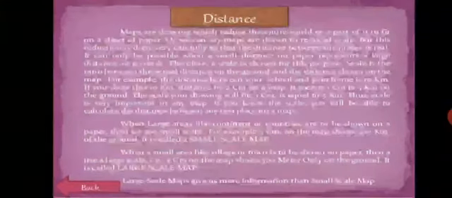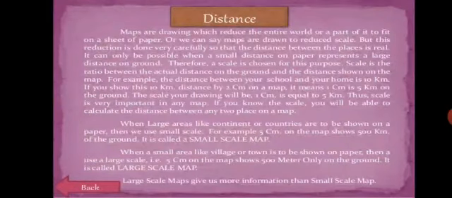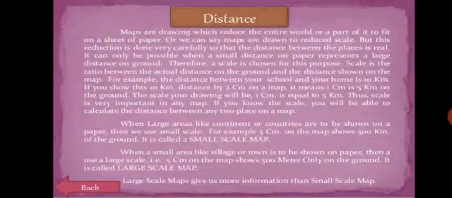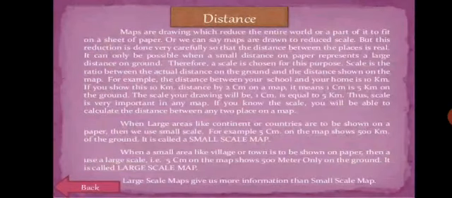Distance. Maps are drawn to reduce the entire world or a part of it to fit on a sheet of paper. Or we can say maps are drawn by reducing the scale, but this reduction is done very carefully so that the distance between the places is real. It can only be possible when a small distance on paper represents a large distance on ground. Therefore, a scale is chosen for this purpose.